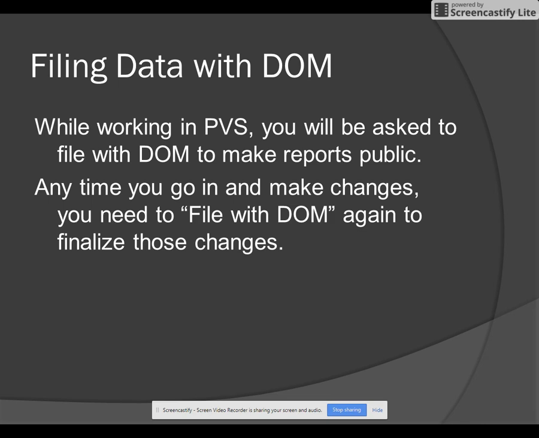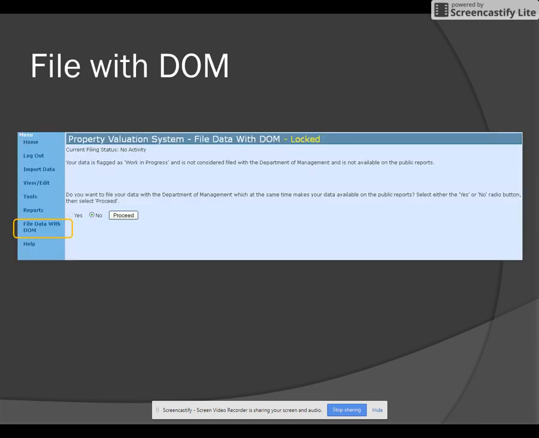DOM. Anytime you go in and make changes, so say you filed data with DOM, but you found an error or there was a late valuation change that we want to go ahead and try to accommodate, you're going to need to file your data with DOM again to finalize those changes. So how do we file the data?